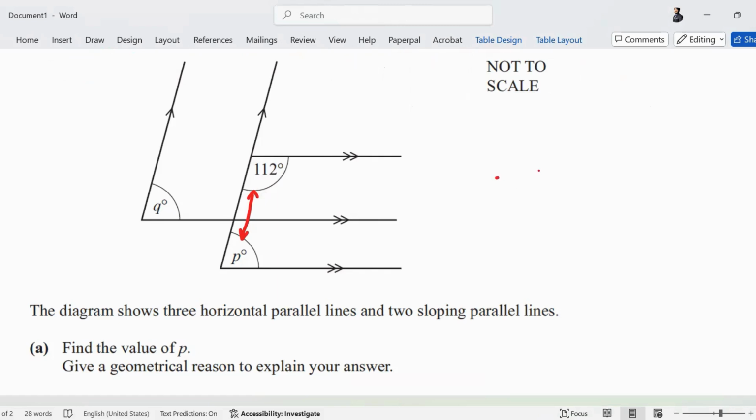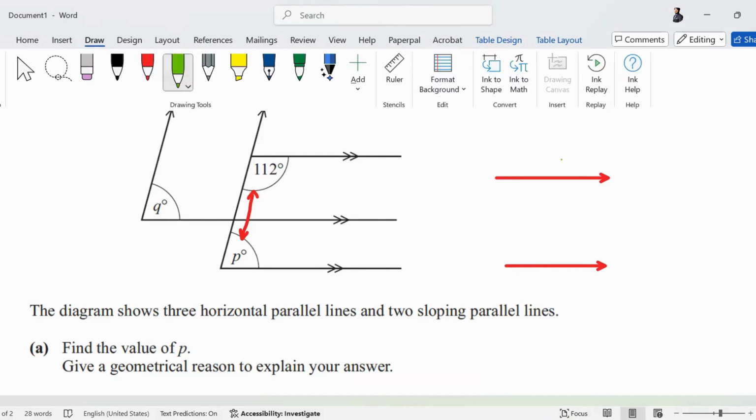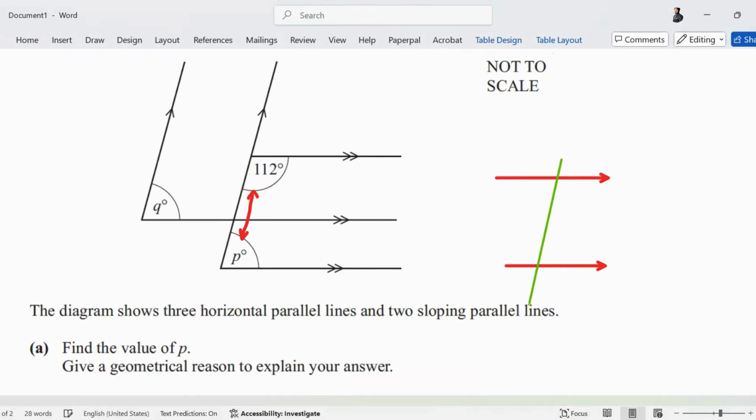Whenever you have two parallel lines, कभी भी दो parallel lines हैं आपके पास, one parallel line and another parallel line, and if you cut them through another line, the angle formed in between always adds up to 180. These are called interior angles. The sum of these two angles between parallel lines is equal to 180, and the property is called interior angles.